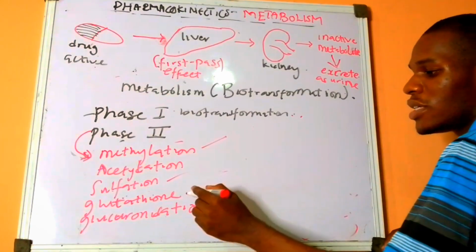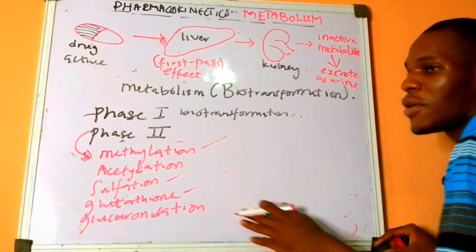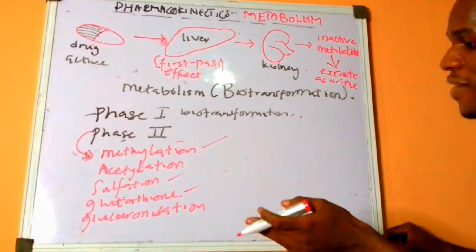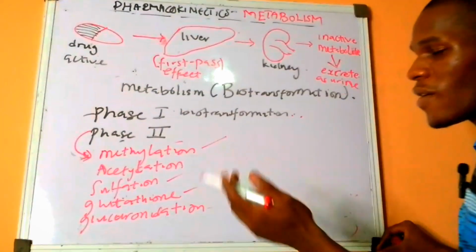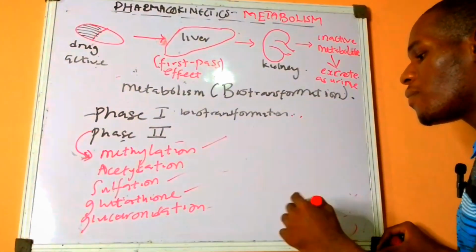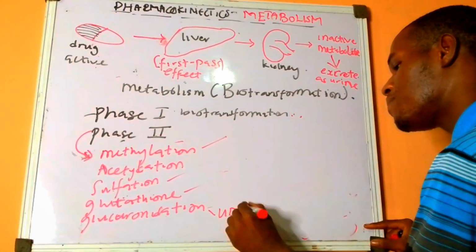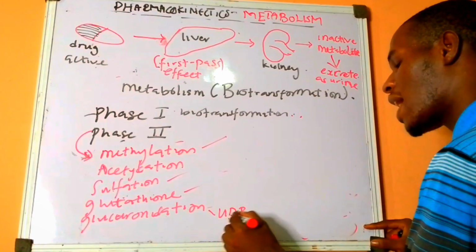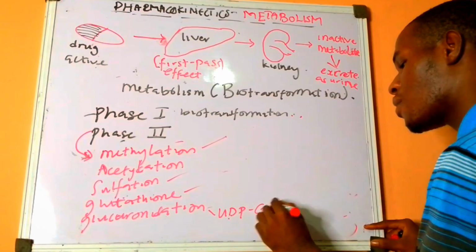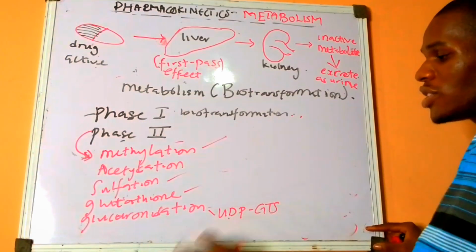We have the glutathione transferase enzyme, glucuronidation transferase enzyme. I think the full enzyme is UDP, yes, uridine diphosphate glucuronosyltransferases. You can check your textbook for more.